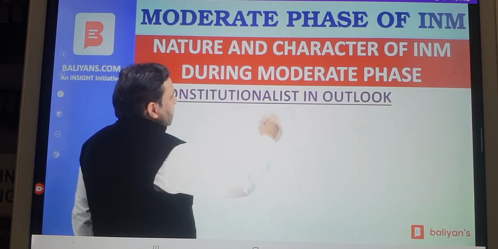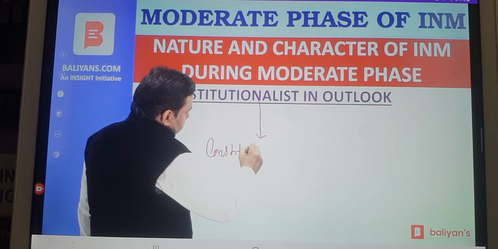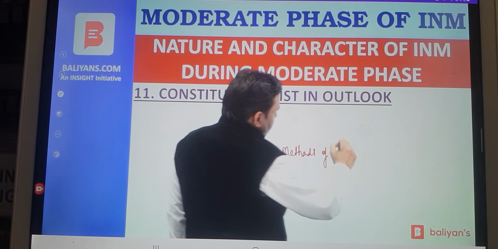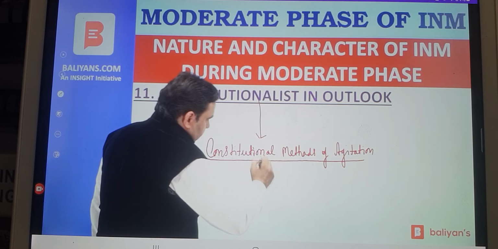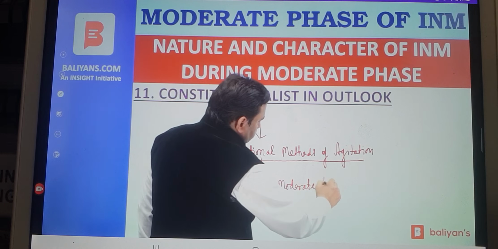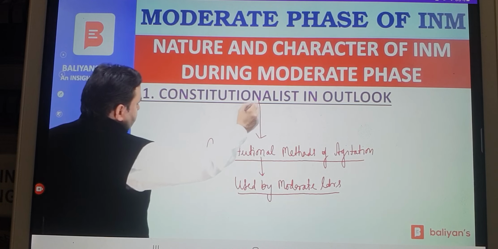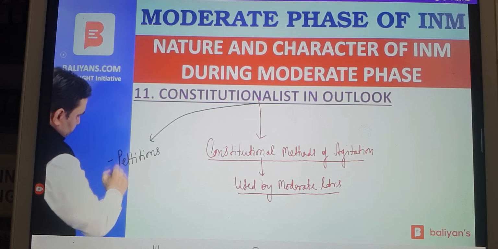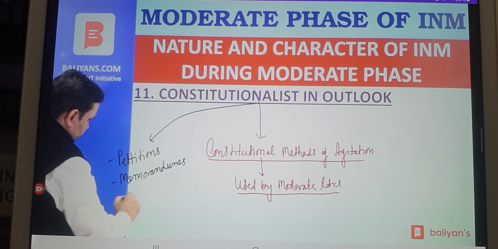Number 11, the national movement was constitutionalist in outlook, because constitutional methods of agitation were adopted or used by moderate leaders in their fight against British rule. What were these constitutional methods of struggle? Petitions, memorandums, prayers.